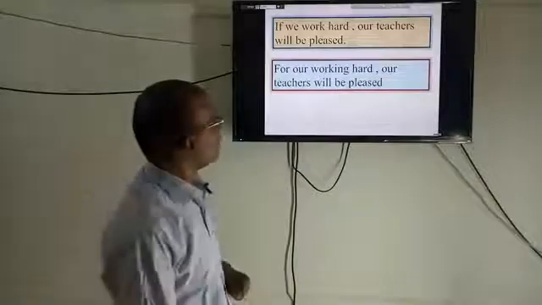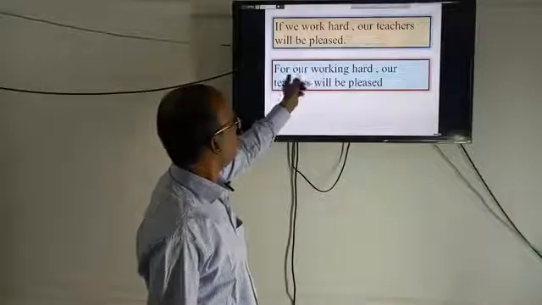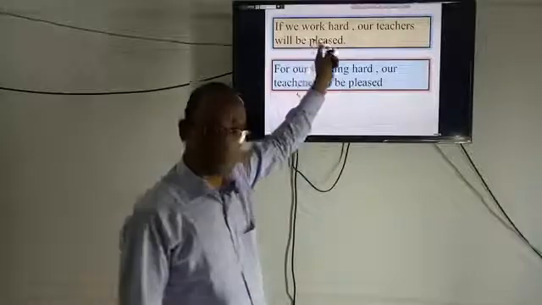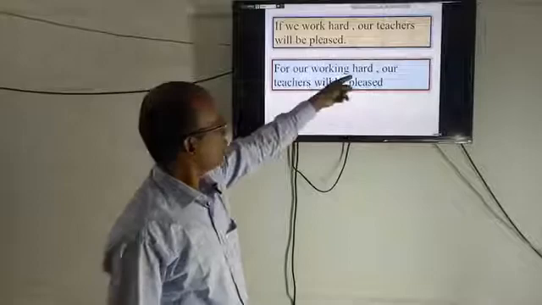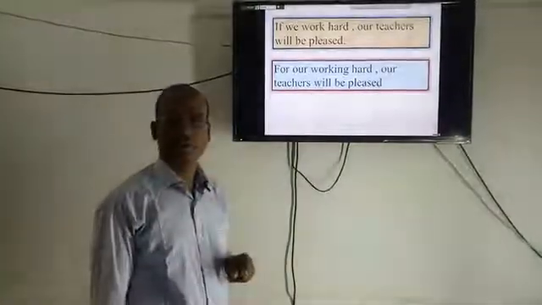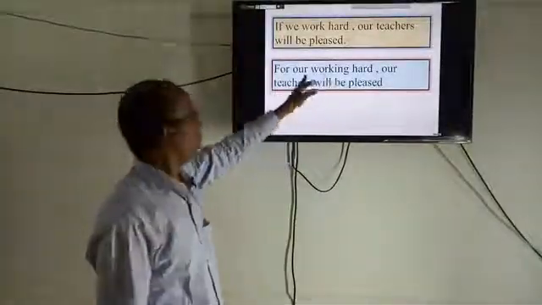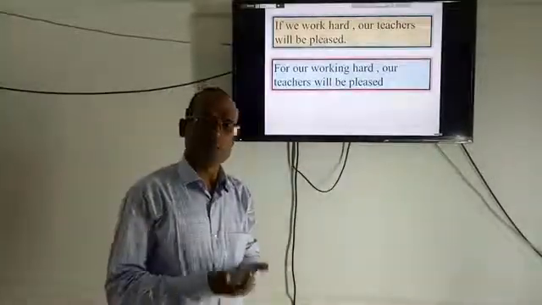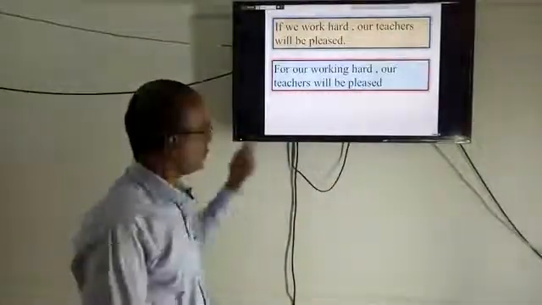For our working hard, here working is a non-finite form, not a finite verb. For our working hard, our teachers will be pleased. Our teachers is the subject, will be pleased is the passive form of the verb. So for our working hard is a part of the main sentence. Our teachers will be pleased, but the meaning is the same.